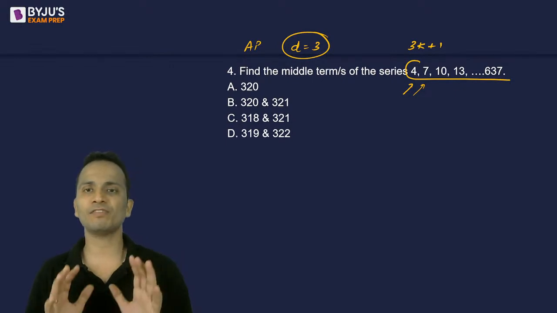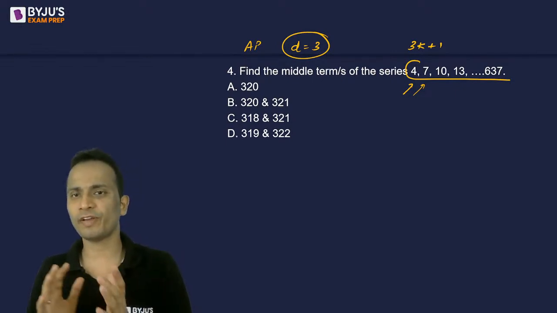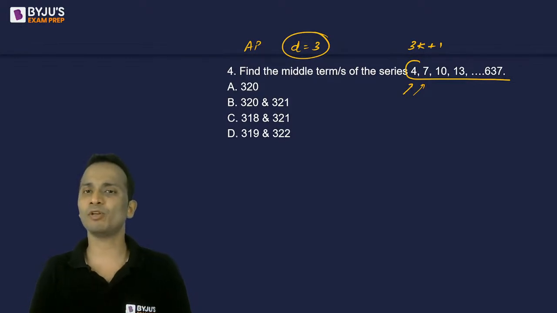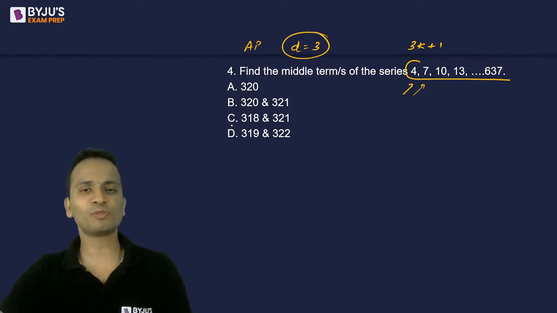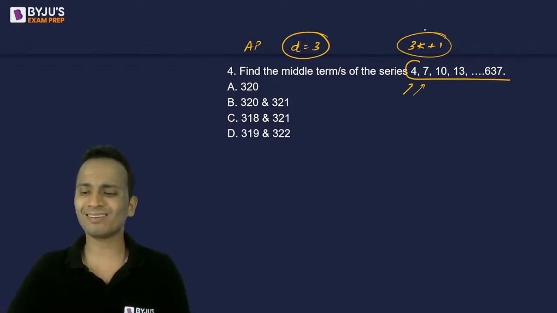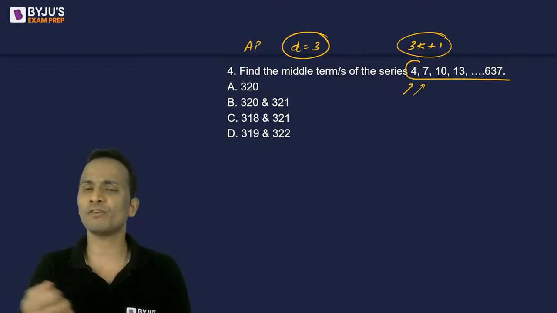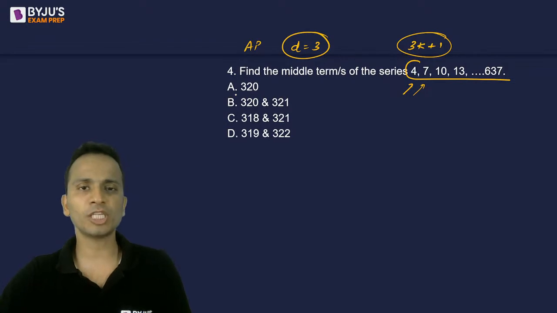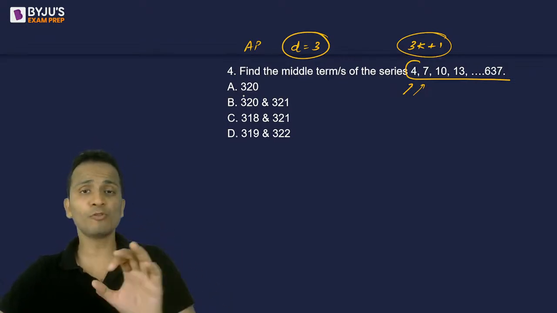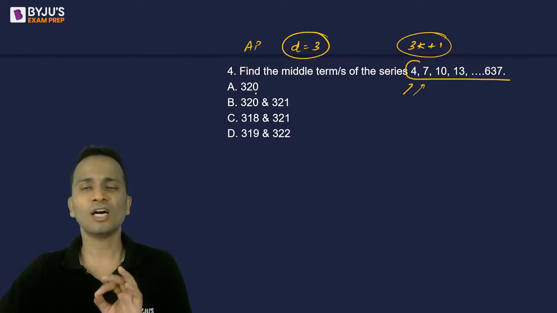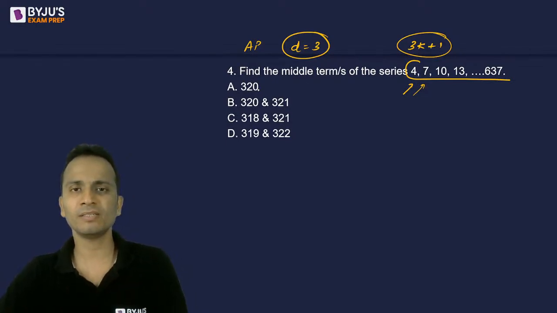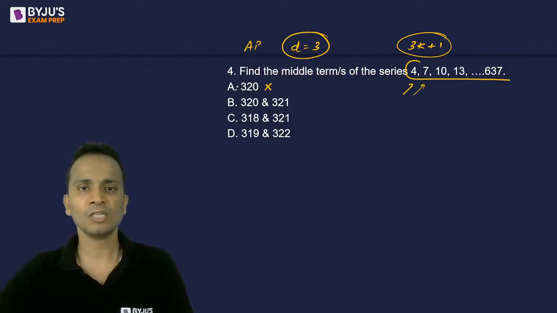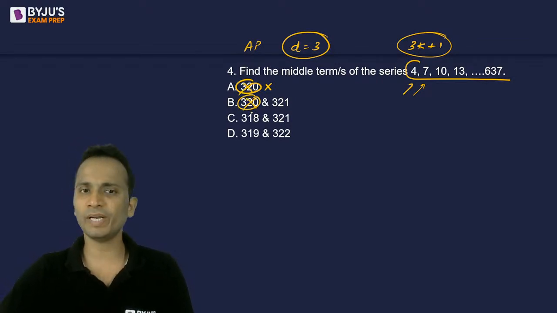So first of all, I have calculated the general form of every term of the series. That is a multiple of 3 plus 1. Now check which of these options are in this form. Since I'm calculating the middle term, the middle term will also be one of the terms of the series. So checking option A, 320. Tell me all of you, yes or no? 320, is it in the form of a multiple of 3 plus 1? No, it is not. So option B will also be eliminated because it has 320.